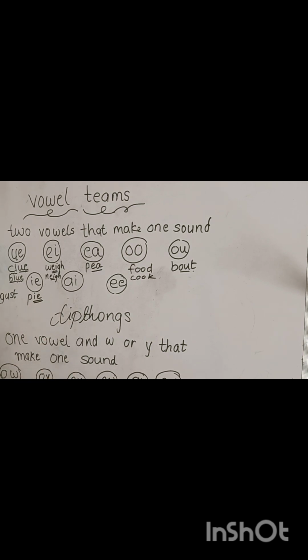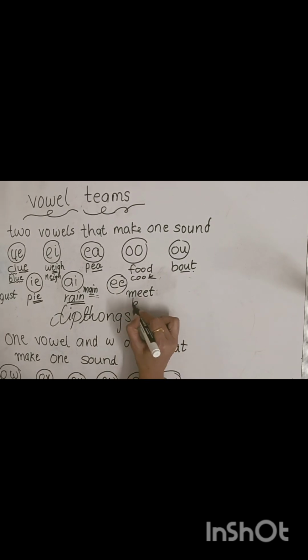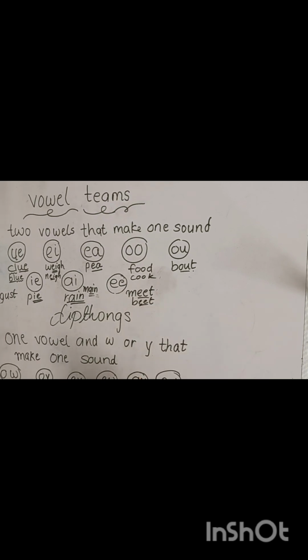AI becomes A, like rain, rain, main. So whenever there's a combination of ain. EE makes the sound of E itself, like eat, meat, beat. Okay, simple.